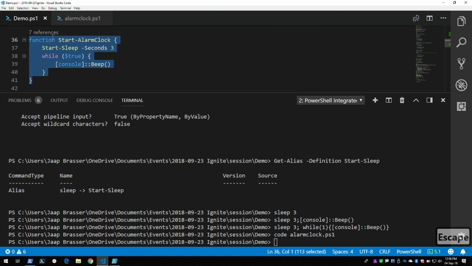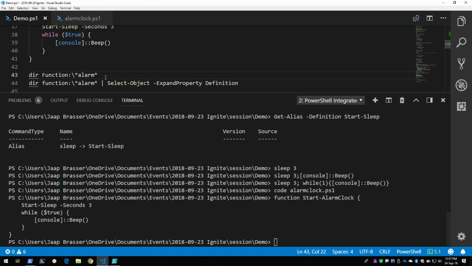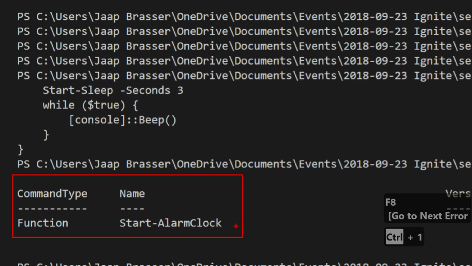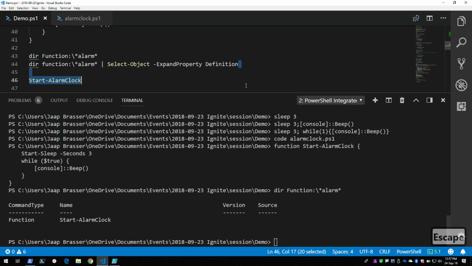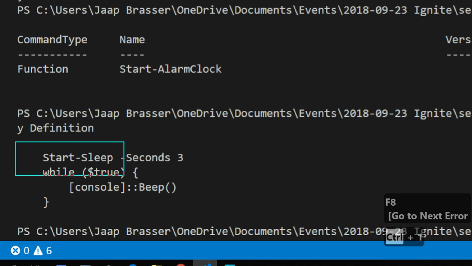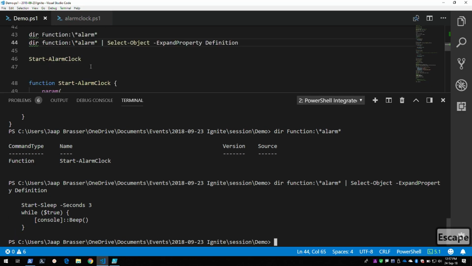So what I'll do now is I'll select this code, and I will put this into memory. So right now, I can take a look into the functions that I have defined. And I can see here that we now have a function called Start-AlarmClock. We can even go one step further. We can take a look at what is in this function. And we can see the definition of this function has exactly the code that I just showed you. So now, if I would run this command, we will have our function and we can run our code.